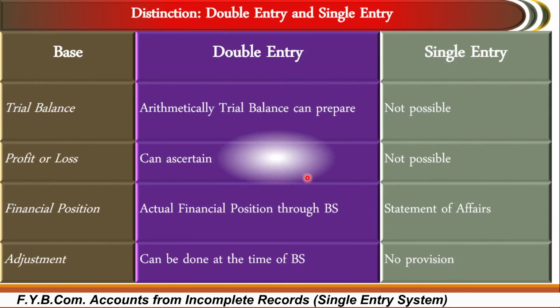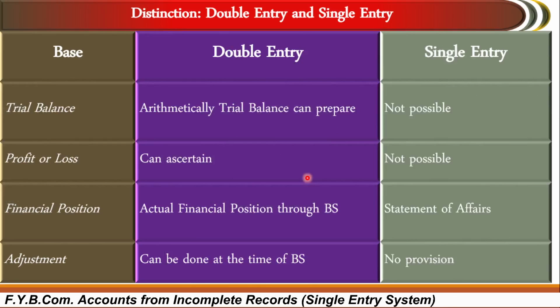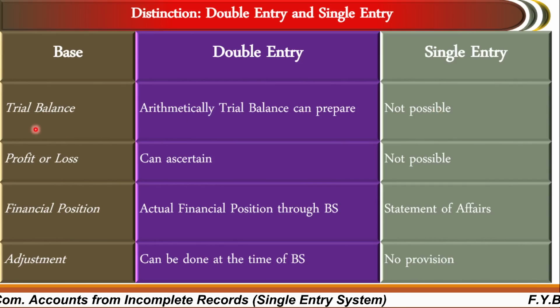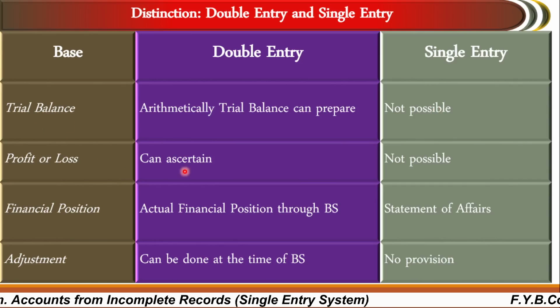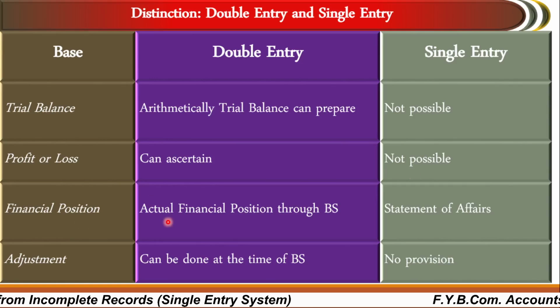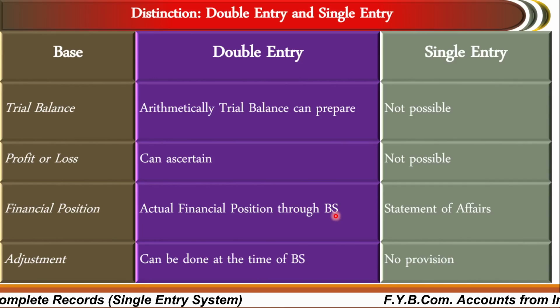The next point is trial balance. Arithmetical accuracy as well as a trial balance can be prepared in a double entry system, but in a single entry system there is no possibility to prepare the trial balance. Profit or loss can be ascertained in double entry, but in a single entry it is not possible to find out whether the business has made some profit or not. Financial position: we can find out the profit and loss as well as the actual financial position from the balance sheet.